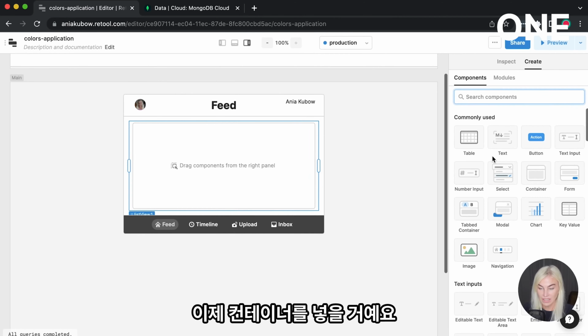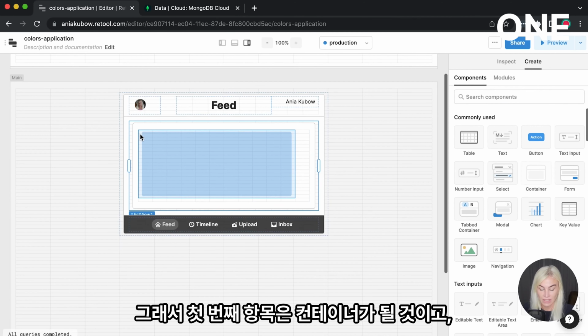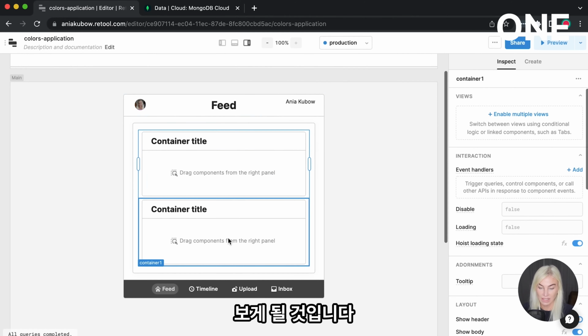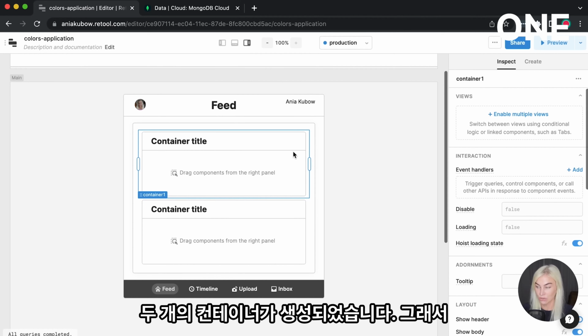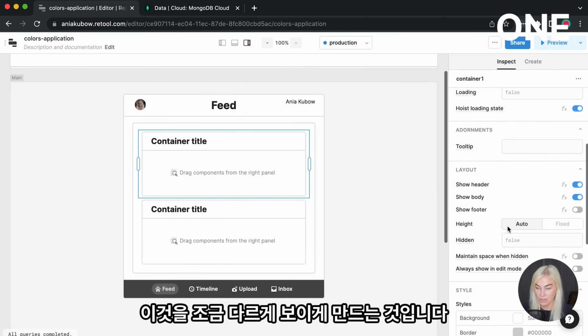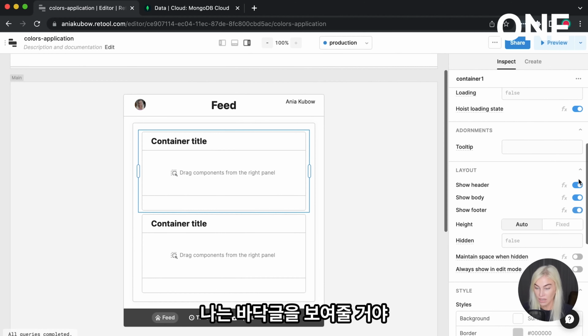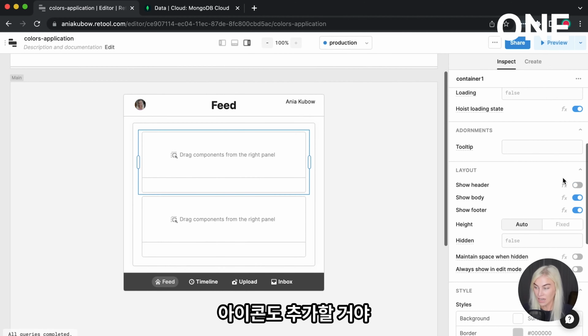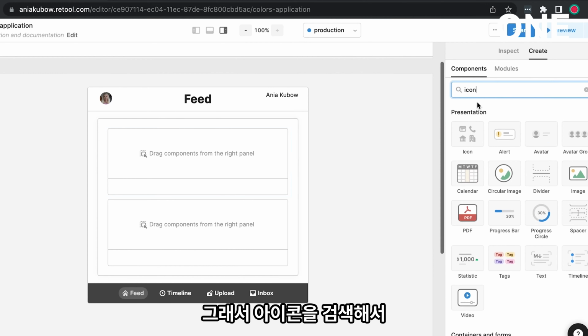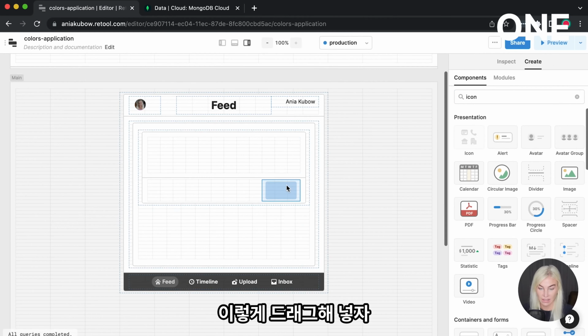Now I'm just going to put in a container. So our first item is going to be a container, and you will see how the list will just automatically create 2 of those because we have 2 items in our list. It's created 2 containers. So all I'm going to do is just make this look a little bit different. I'm going to show a footer. I'm not going to show a header, and I'm going to also put in an icon. So let's search for an icon and just drag it in here like so.